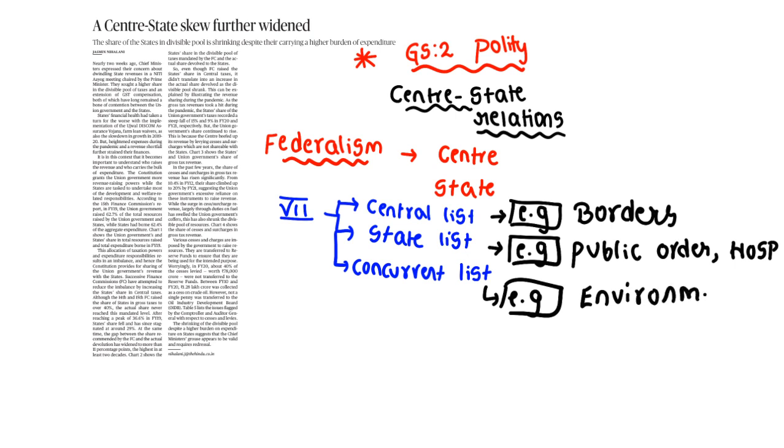Example being the parts of environment and the parts of education generally covered in the concurrent list. So environment, the conservation and the protection of environment should be done simultaneously by the center and the state. And regarding education, up to 10th class level we have board examination, and after that we have board, and from the degree level you have